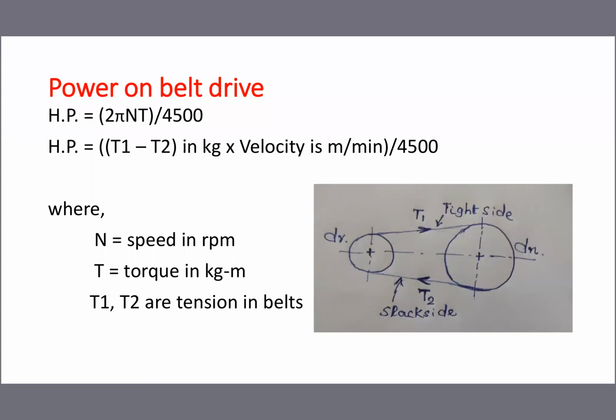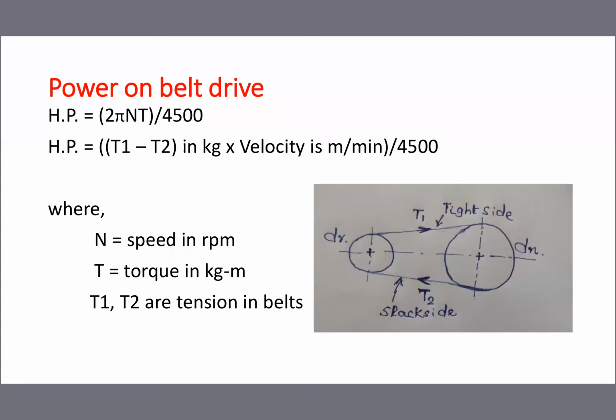So if torque and speed are given, you can use the formula 2 pi N T by 4500 for power calculation. If tension of the belt and velocity are given, you can use the second formula for calculating power: (T1 minus T2) times velocity in meter per minute, the whole divided by 4500.